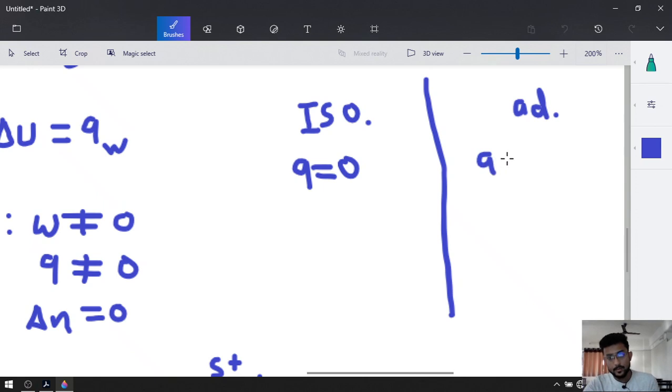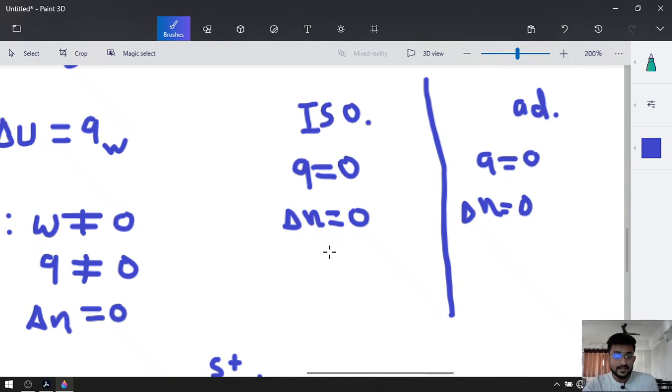This is common. In adiabatic system, exchange of heat is not possible, so Q will be equal to 0. In isolated system, matter cannot be exchanged. In adiabatic system, matter cannot be exchanged, so change in matter will also be 0.